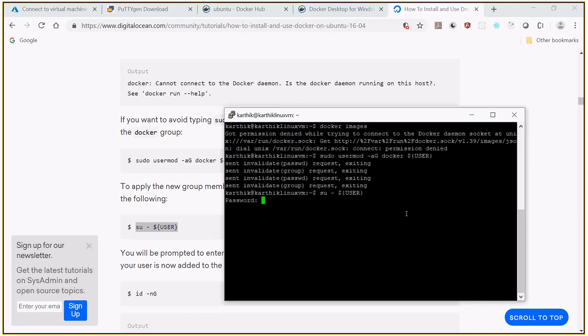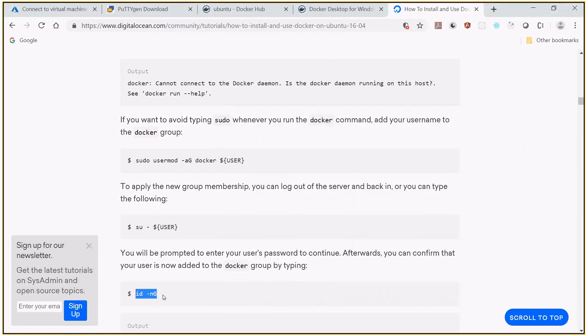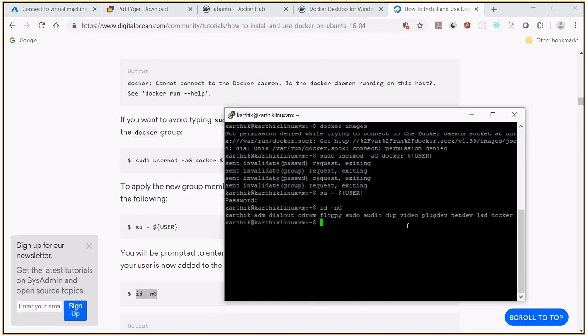It's asking the password, so that CAPGEMINI@123. So it's done. Now I can check whether that user has been added to that group or not. See here, Karthik, docker. Now without sudo commands, we can use all those commands.